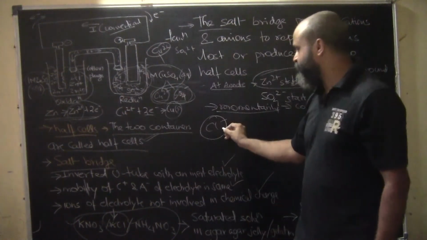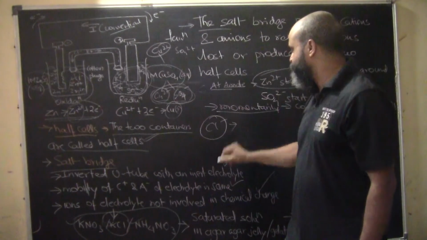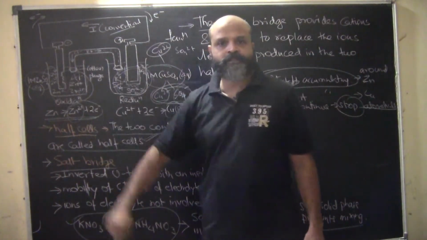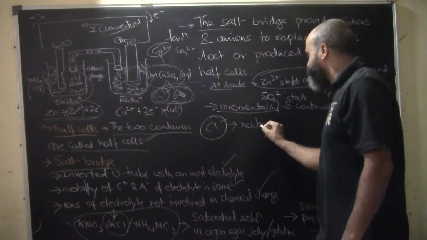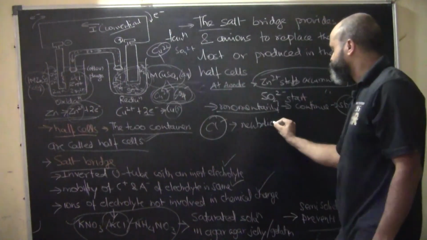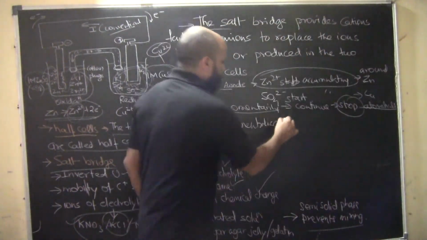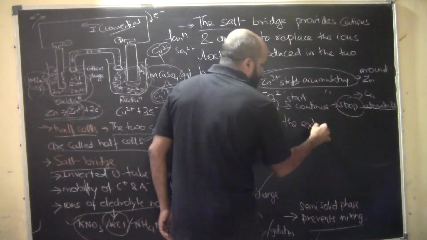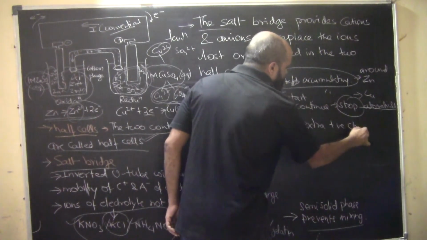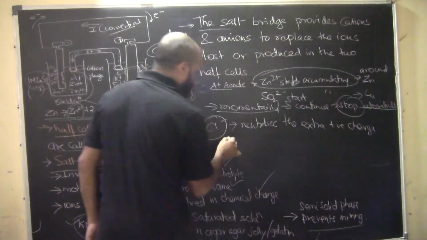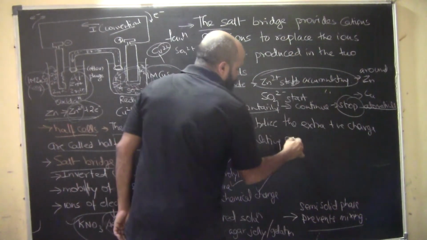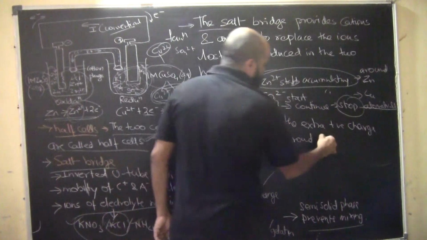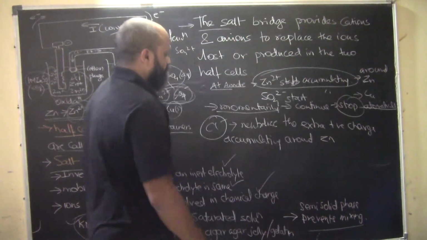So the Cl minus ions are moving towards this side, which neutralizes the extra positive charge that is piling up here. So Cl minus ions will neutralize the extra positive charge accumulating around the zinc electrode.